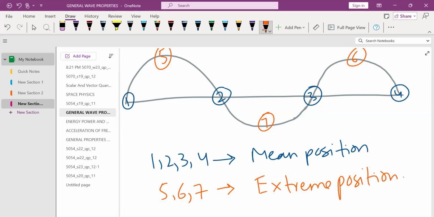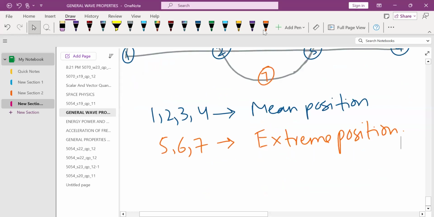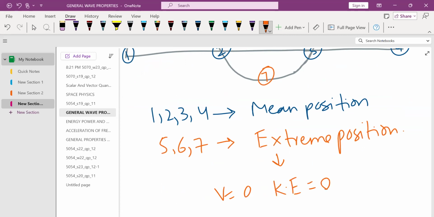It's easy to remember: the points that are not on the line and are on the crest or trough are the points on extreme position where the velocity is zero. At extreme position, velocity equals zero, kinetic energy equals zero. However, the potential energy is maximum. I'm writing it in short form.